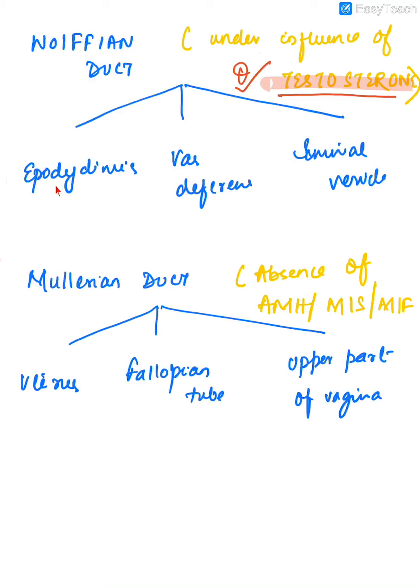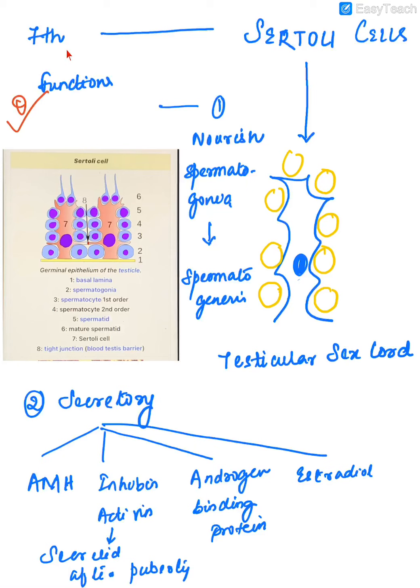the males, while in females, because the SRY gene is not there, because the Y chromosome is not there, because the Sertoli cells are not produced, and because AMH is not produced, because of the absence of AMH, the Mullerian duct does not regress, and so the uterus, fallopian tube, and the upper part of the vagina form in a female fetus. So by the 7th week, I already told you, the Sertoli cells will start functioning.